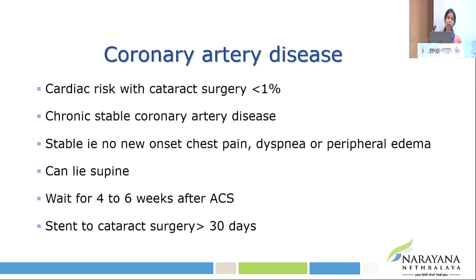Now, for cataract surgery, the perceived cardiac risk is less than 1%. In fact, it is only around 0.01%. And so patients who have chronic coronary artery disease, who do not have any new onset chest pain, dyspnea, or peripheral edema, and who can lie supine for the expected duration of surgery, it's good to go ahead with cataract surgery. Cataract surgery can also be scheduled 4 to 6 weeks after acute coronary syndrome, or even 30 days after percutaneous intervention. This is specific for cataract surgery, 30 days after percutaneous intervention with stenting, provided we do not stop the dual antiplatelet drug.